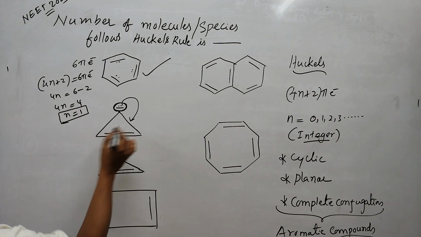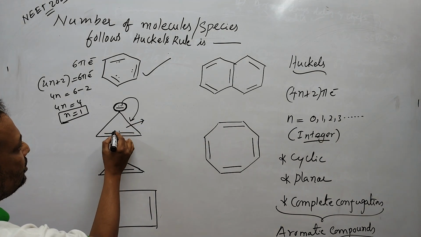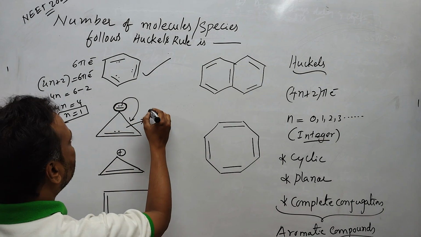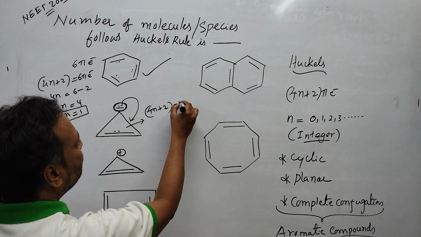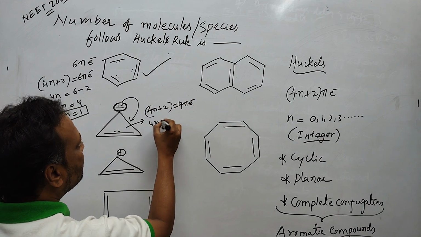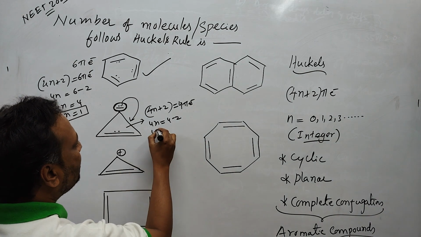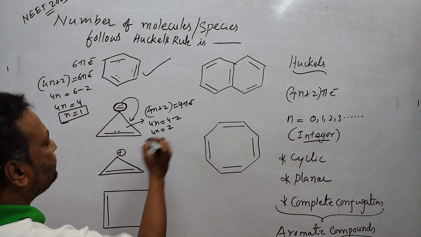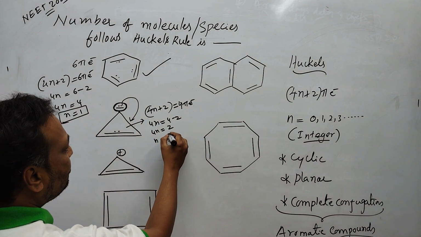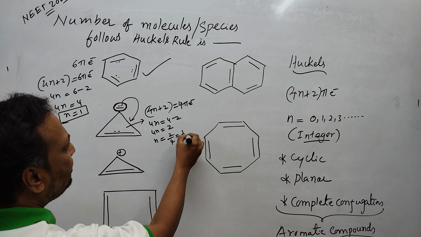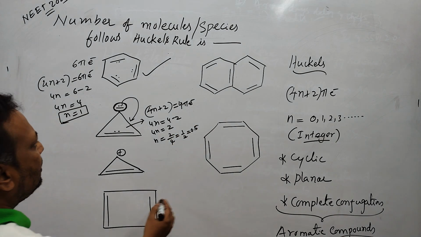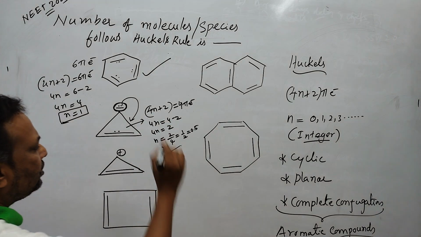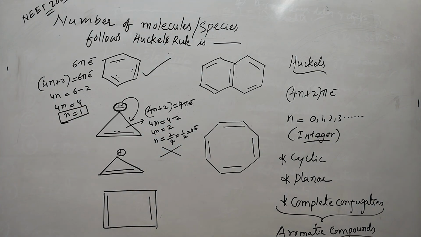So 2 electrons plus 2 electrons, in total 4 pi electrons. 4n plus 2 is equal to 4, so 4n is equal to 4 minus 2, which is 2. So n is equal to 2 by 4, which is 0.5. 0.5 is not an integer, so this molecule does not obey Huckel's rule.